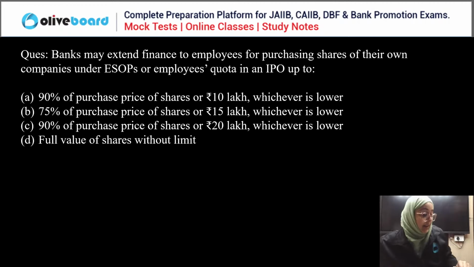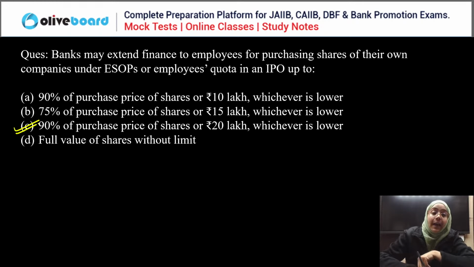So Krishna is saying C is the correct answer. Sneha is saying B is the correct answer. And everyone else? So if we talk about the correct answer, the bank can extend finance to employees for purchasing their own company shares under the ESOP up to either 90% of the purchase price of the share or 20 lakh, whichever is lower. So yes, C is the correct answer. Only Krishna is correct here. Very good, Krishna.